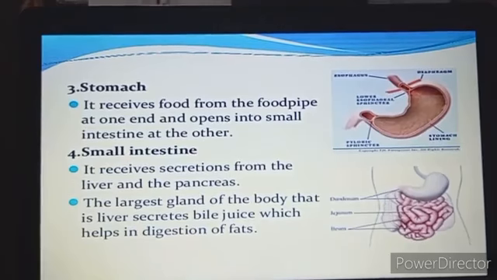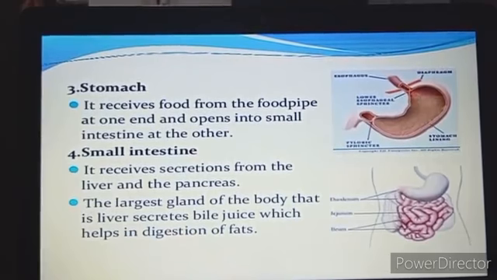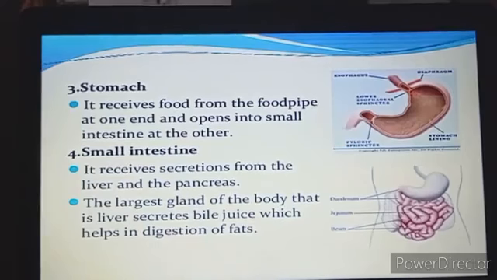The inner wall of the stomach is lined by millions of gastric glands, and these glands secrete gastric juices. What does it secrete? It secretes gastric juices. These gastric juices help in the digestion of the food.